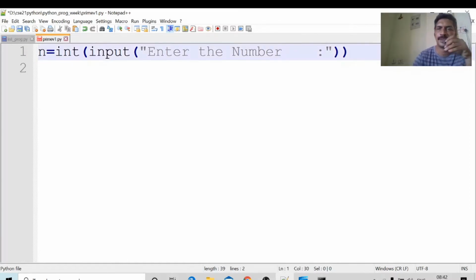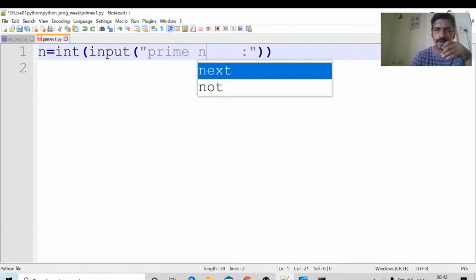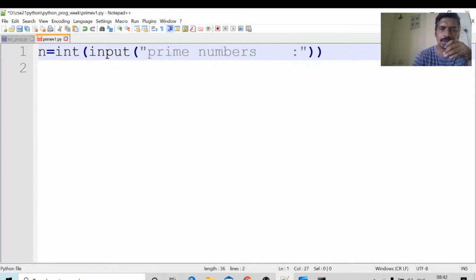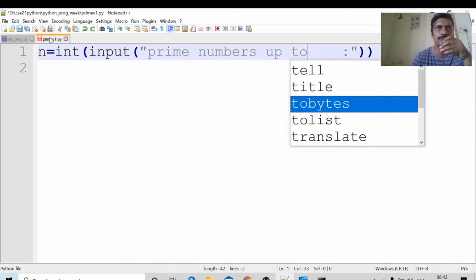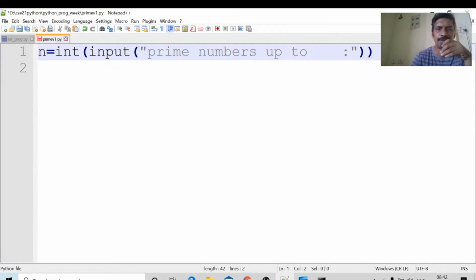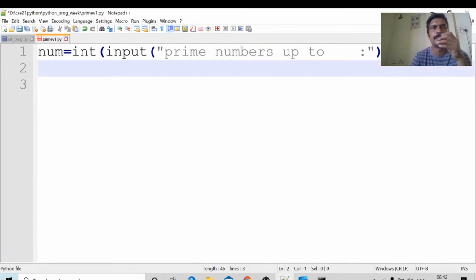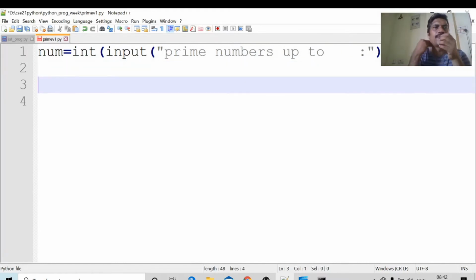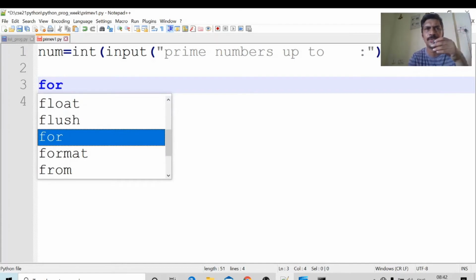Prime numbers up to... Prime numbers up to which number? I will read that number into NUM. Okay, prime numbers up to. Now I will write the for loop. For or while loop, no problem.